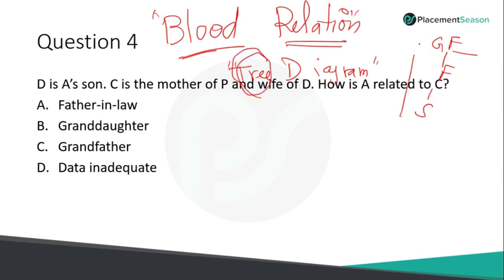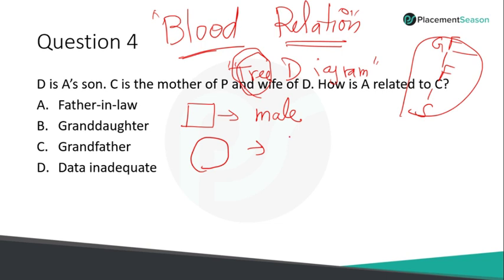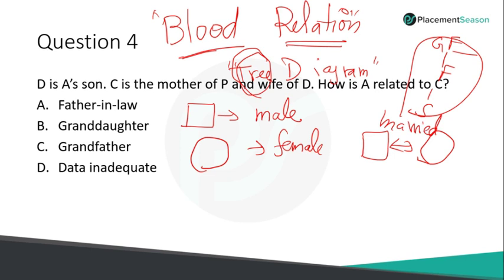It should be like a family tree. Clear? So when you draw the diagram, if you get the information that a particular person is a male, just put it in a box. And if a particular person is a female, just mention that in a round. And if you know that they're married couples, you can just draw like this. Clear? They are married. So with this tree diagram, we can solve any question in blood relations.